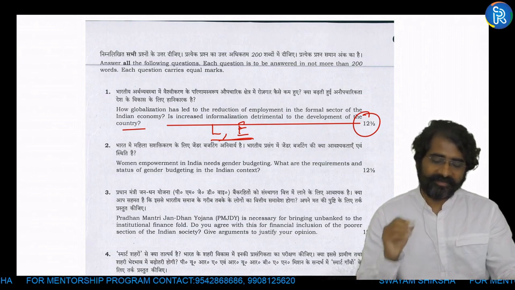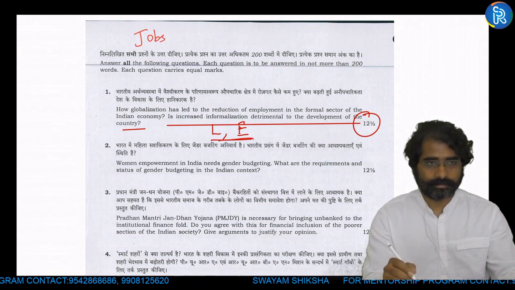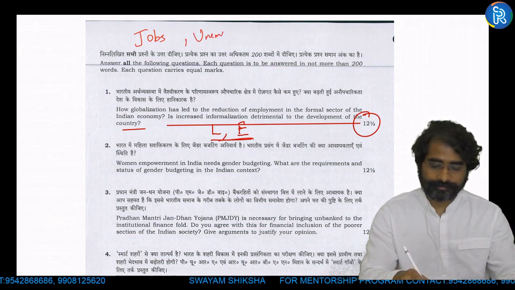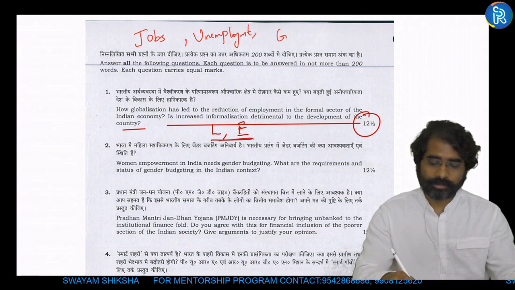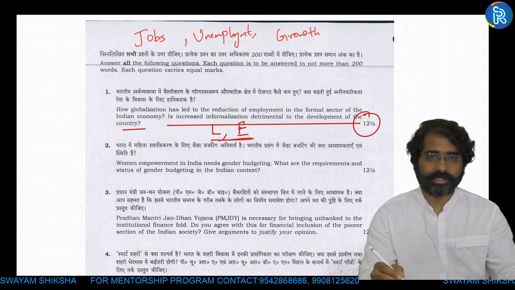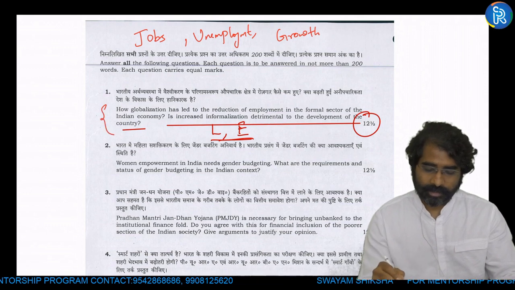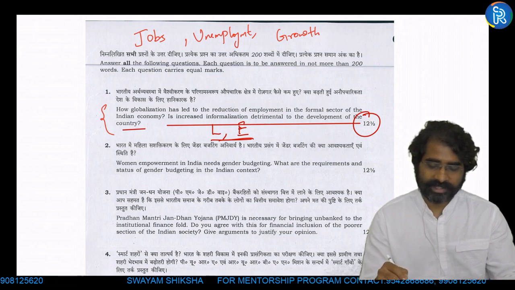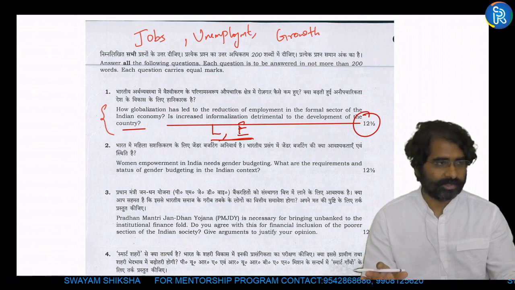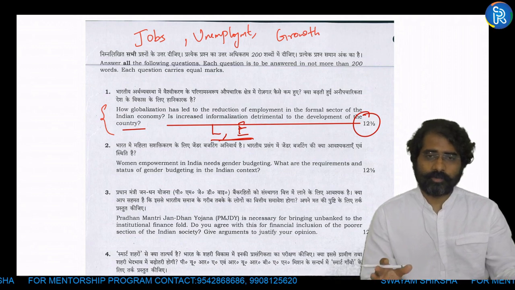For example, every year if you see the exam papers, jobs you have a question. Unemployment you have a question. Problems of unemployment, etc. They talk about growth every year, one or the other question comes, that is growth and development, etc. Okay, for example, here if you see, this is about employment: how globalization has led to reduction of employment in the formal sector of Indian economy, is increased informalization detrimental to the development of the country. Now just observe the questions, don't worry much about what the answer should be. So here what you should understand is,